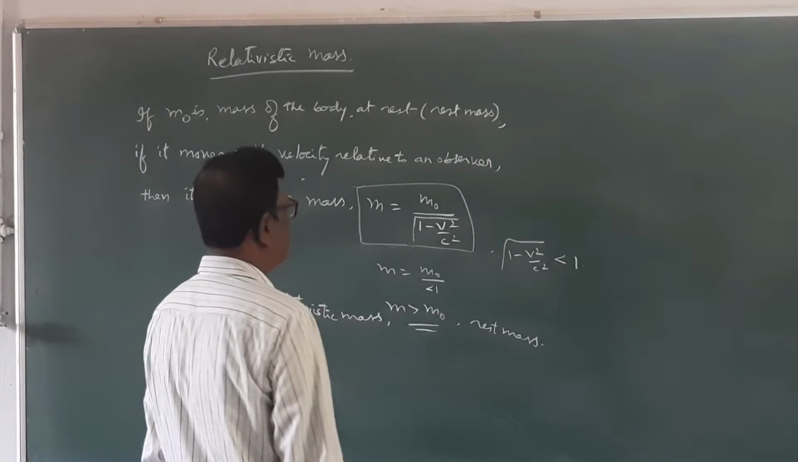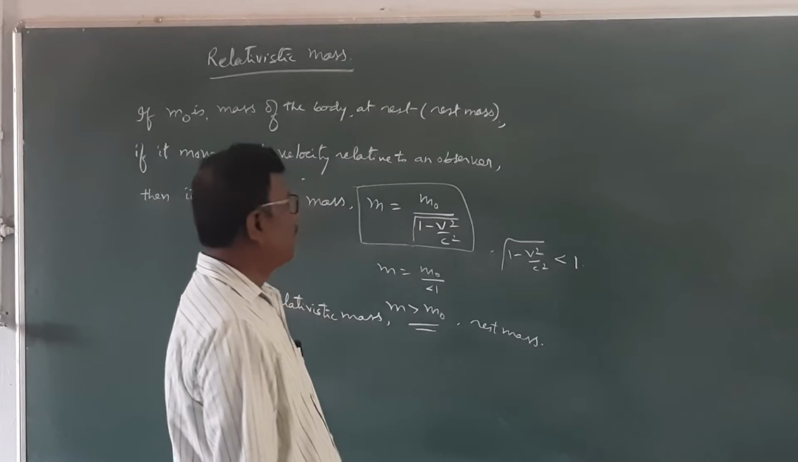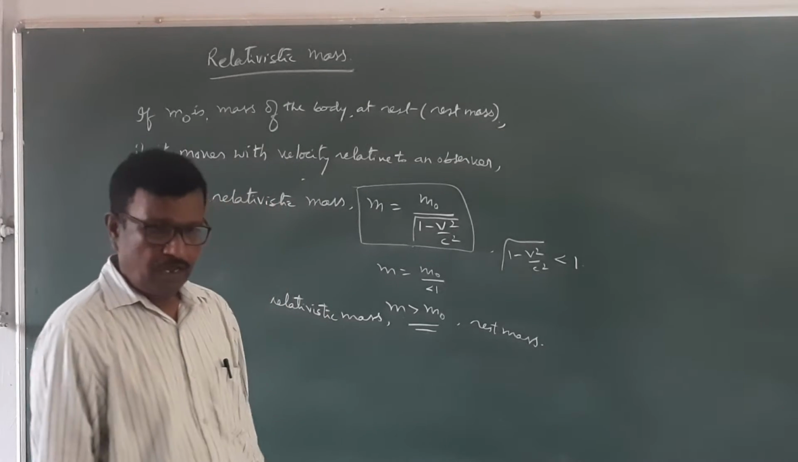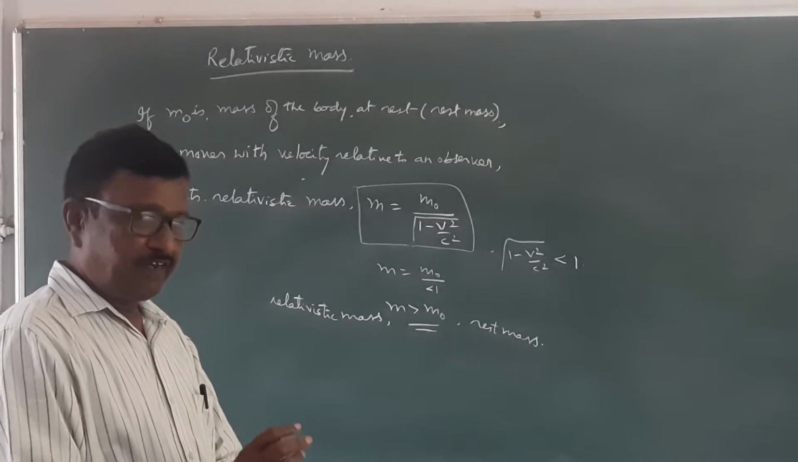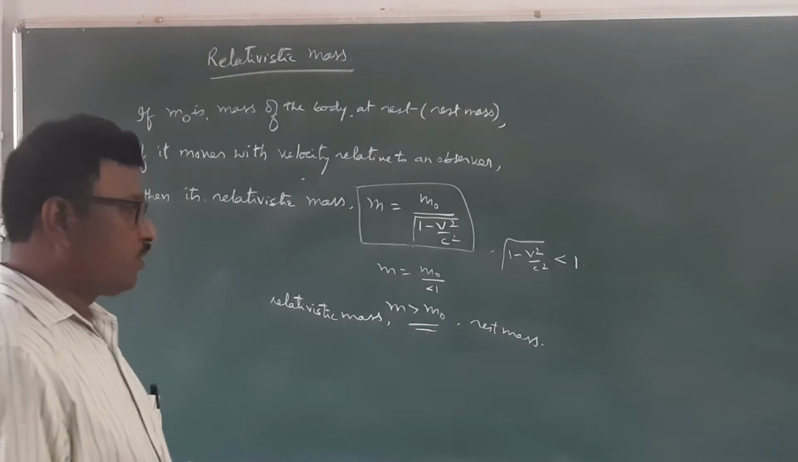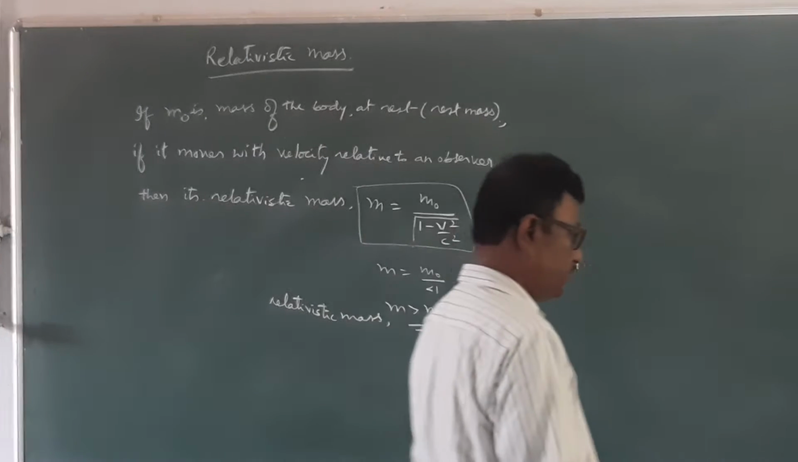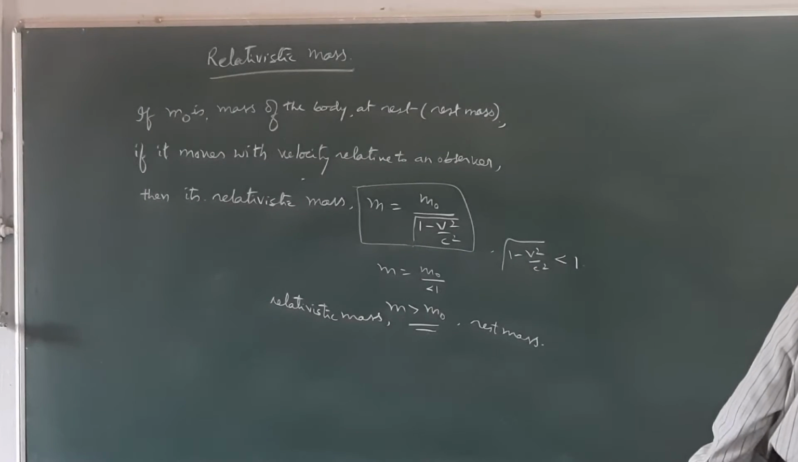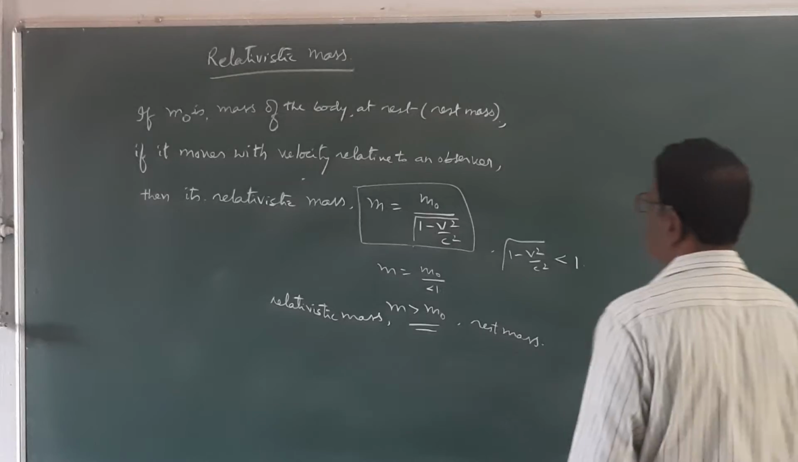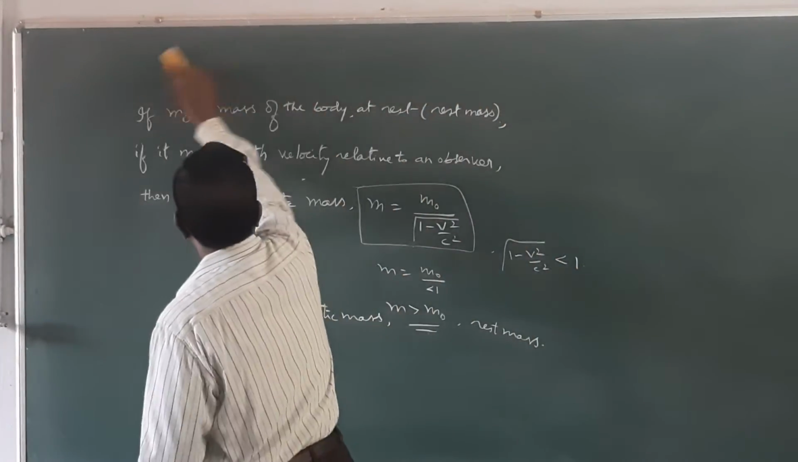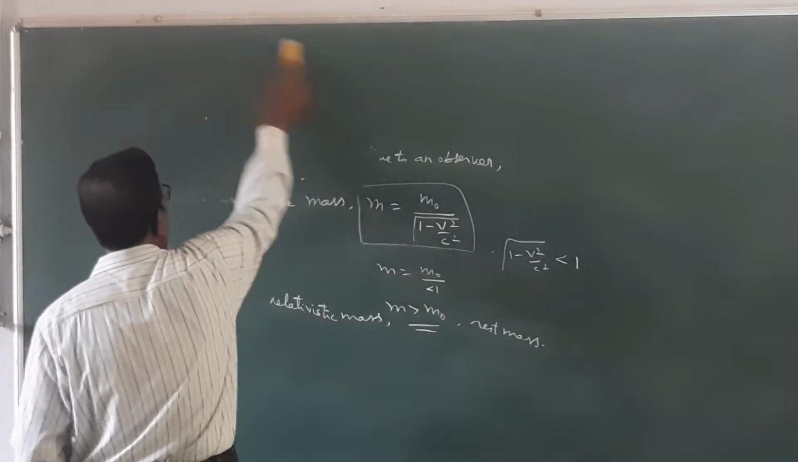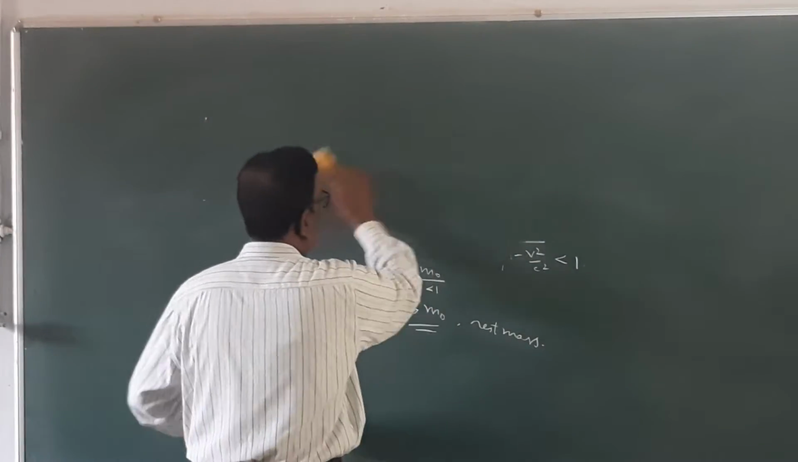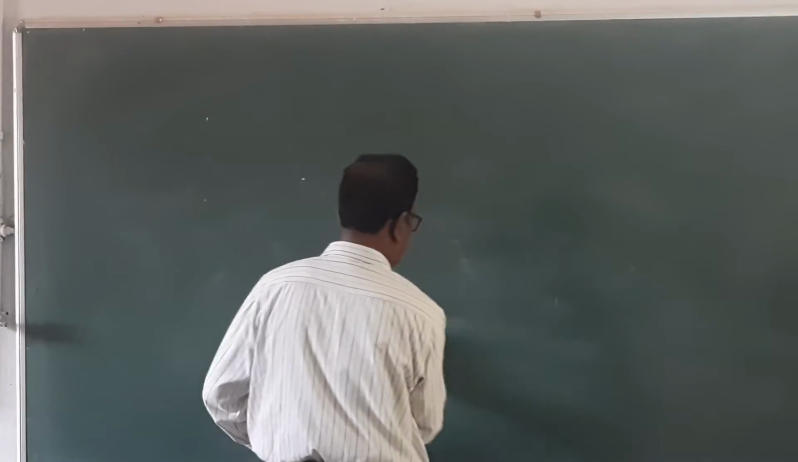Then, let us derive the famous Einstein equation, that is E is equal to mc square. Derivation of E is equal to mc square.